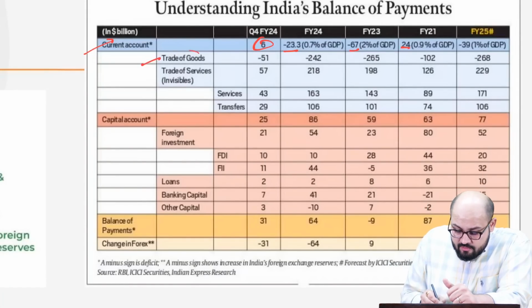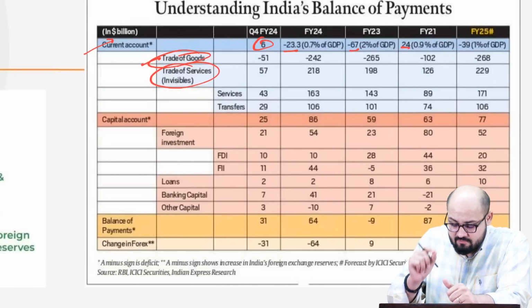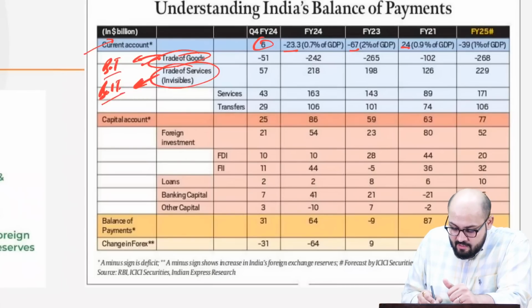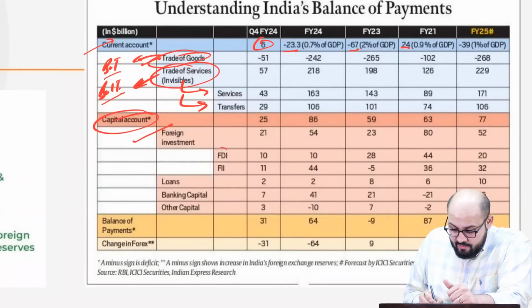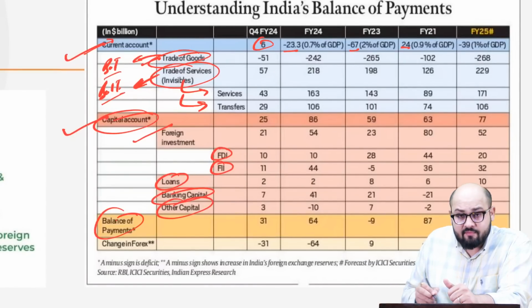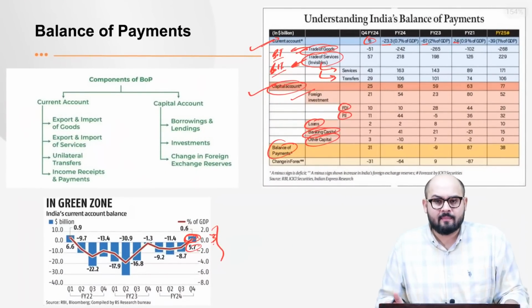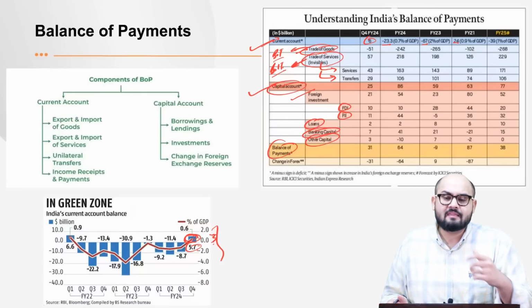Now, see, we have got the trade in goods, as I just said, right? That is tangible. Then we've got the trade in services, that is invisibles, right? So what would the summation of this be? Balance of trade. And what would the summation of this be? That is balance of invisible trade, right? So do remember this. Then in this, we have got services and transfers. Coming to the capital account, we have got the foreign investment. Look at this, FDI and the FII. Then you've got the loans, banking capital and other capital. Then the summation of the capital account and the current account gives the balance of payment. So this is how you look at the balance of payment. This is a basic description of the balance of payment, including the capital account and the current account.